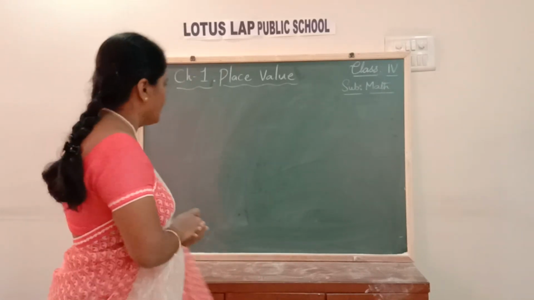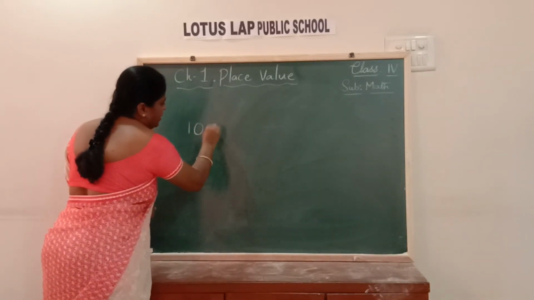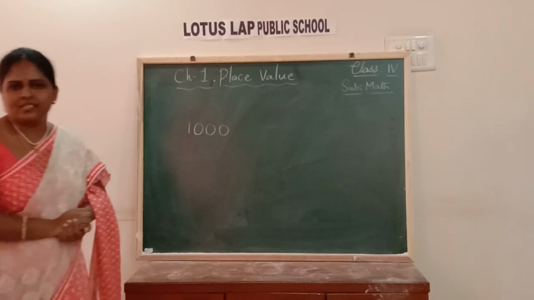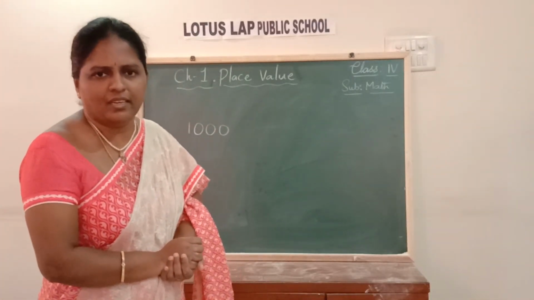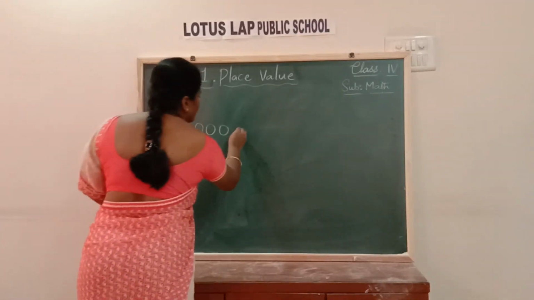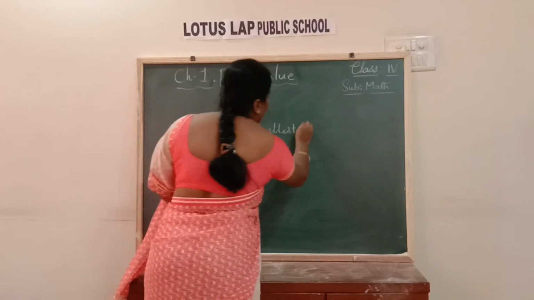What is that number? It is 1 followed by 3 zeros. It is read as 1000. This is called the smallest 4-digit number.